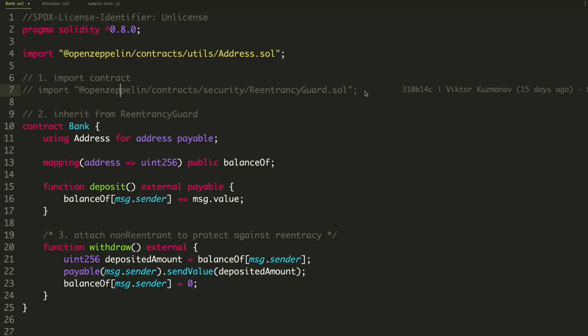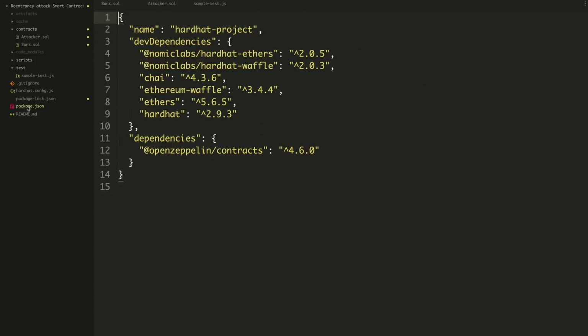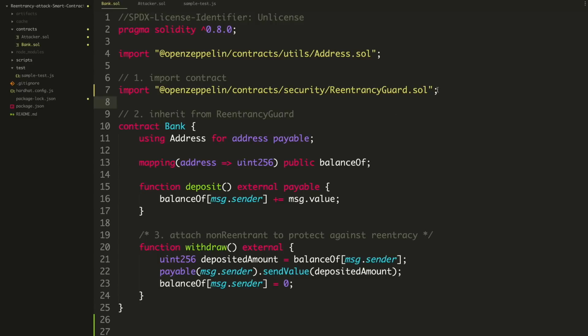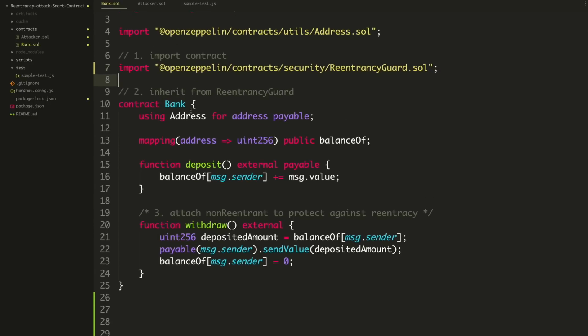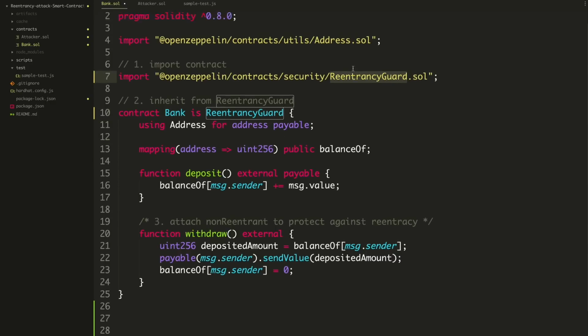So step one to fix this is you first need OpenZeppelin inside your project. You can see that inside the package.json file here. Okay. We've got OpenZeppelin saved here. So make sure you install that. And then you can import the library inside your smart contract like this, OpenZeppelin contracts security ReentrancyGuard. And then you want to inherit from the ReentrancyGuard. Okay, you can do that like this. You can say is, and then just copy this before the .sol. You can say is ReentrancyGuard. Okay, that's the smart contract library from this file.